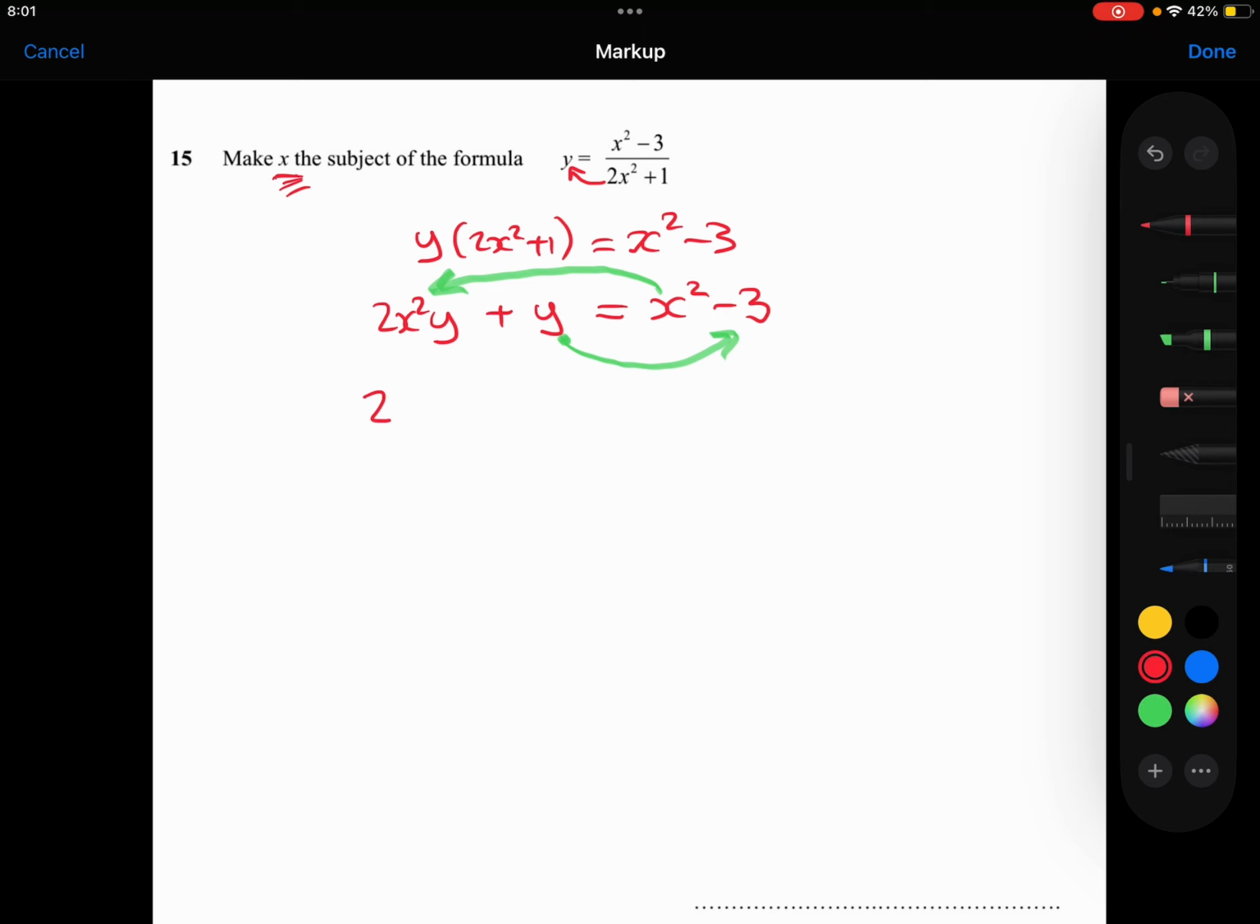So the 2x squared y, we'll leave that where it is, and we're subtracting that x squared from the left-hand side. On the right-hand side, the minus 3 is staying where it is, and we've subtracted that y from both sides. So this y has moved to be over here, and this x squared has been moved to be over here.